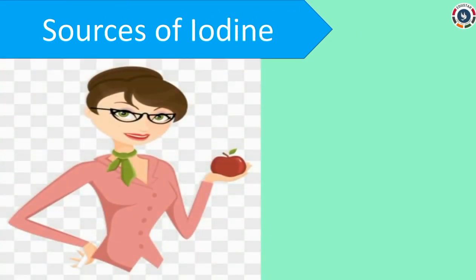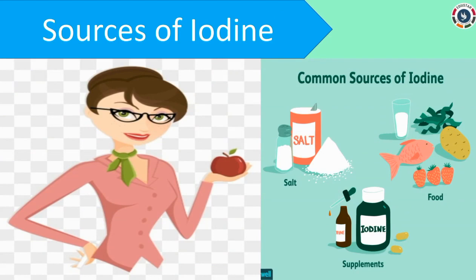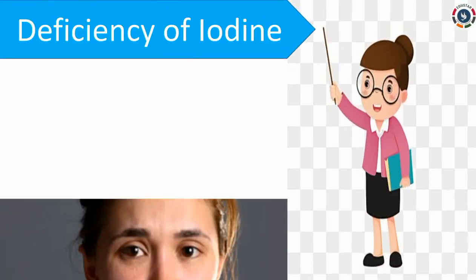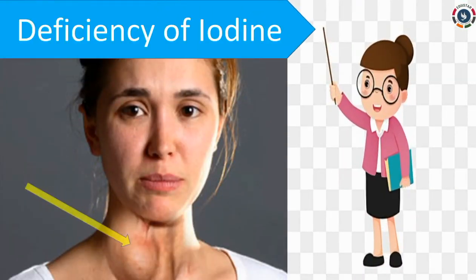We can get iodine mineral from the iodized salt and seafoods also. The lack of the iodine will cause the swelling of a gland in the neck region. This disease is called goiter.